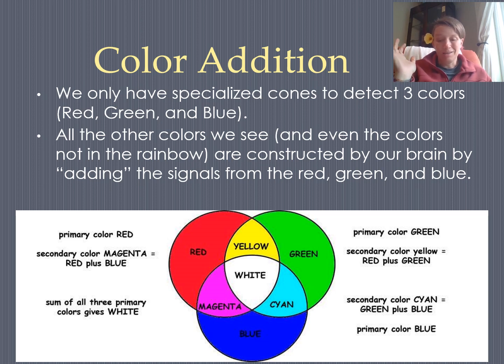White is not in the ROY G. BIV color spectrum, so there's no pure white. White light is made up of all of the other colors of light. So when the sun creates white light around us, what you're actually seeing is an entire rainbow of color, and our brain just can't tell that those colors are separate. It just blends them all together into the single color called white.